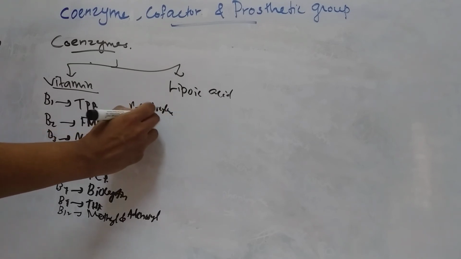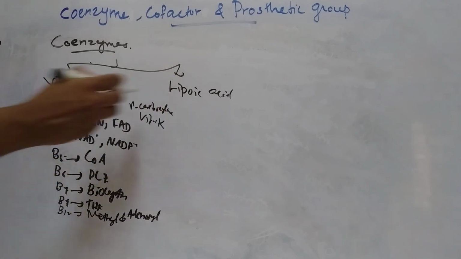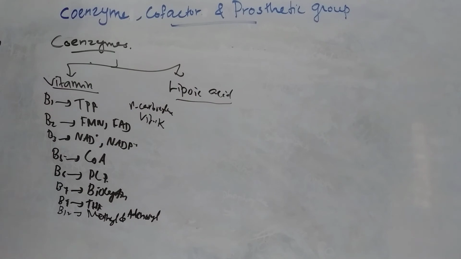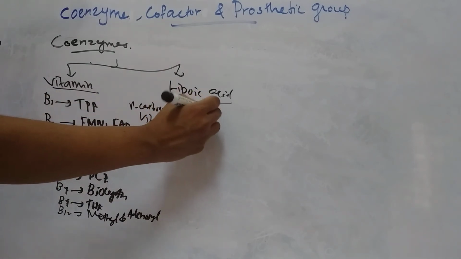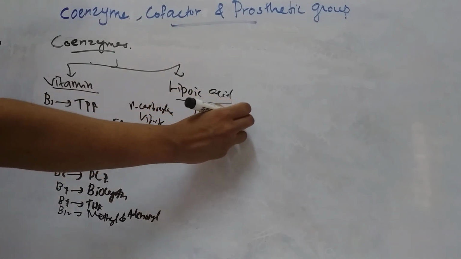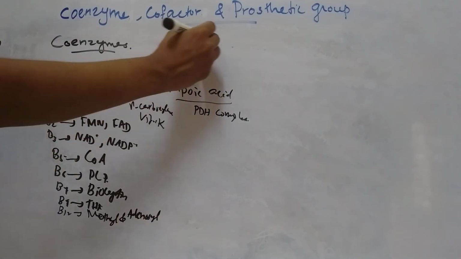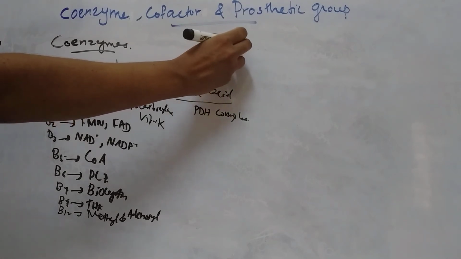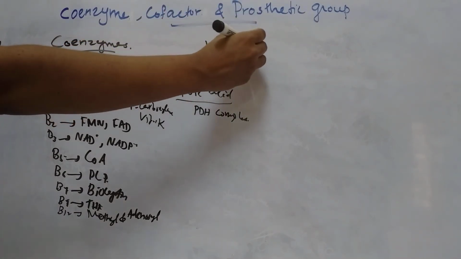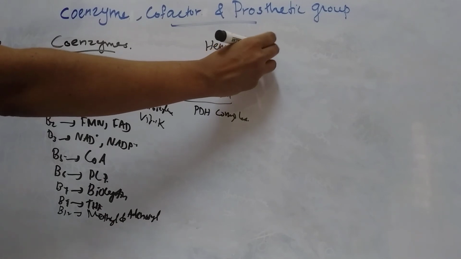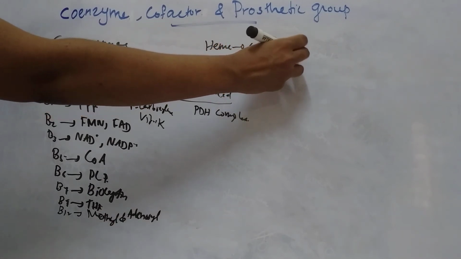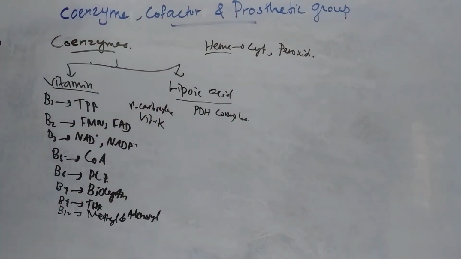The next one is lipoic acid, in the pyruvate dehydrogenase complex. In addition, heme acts as a coenzyme for cytochromes, then peroxidase, etc.